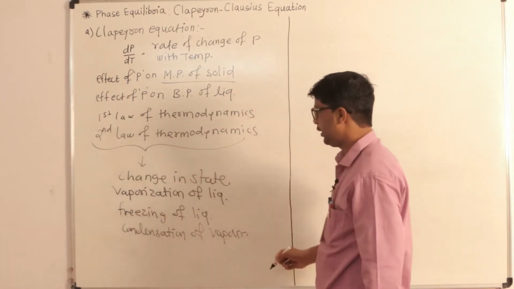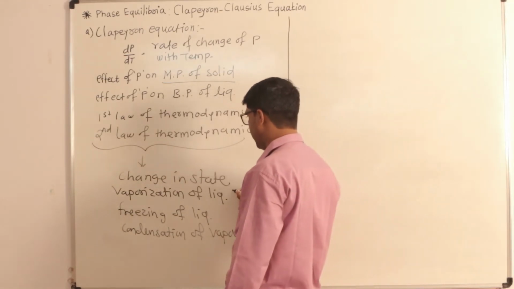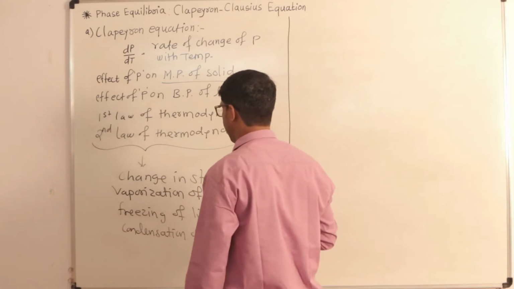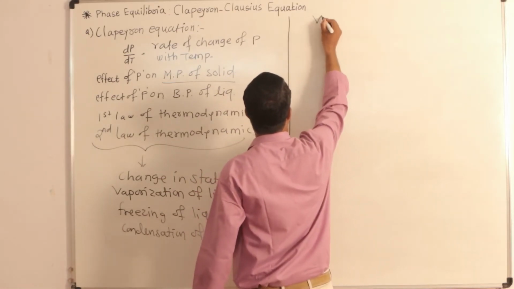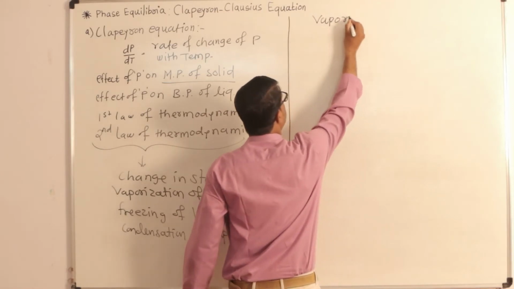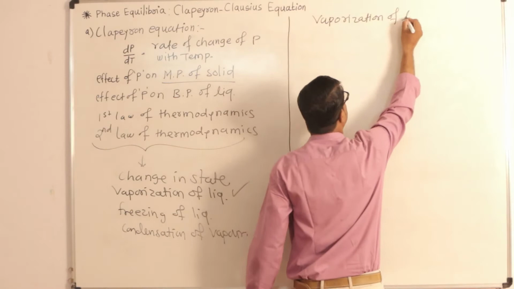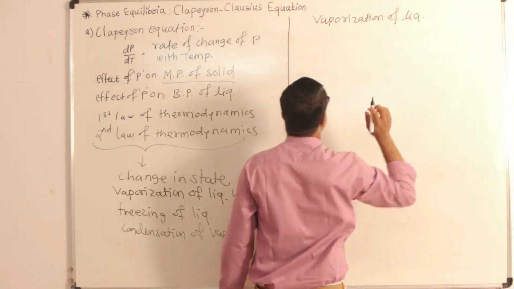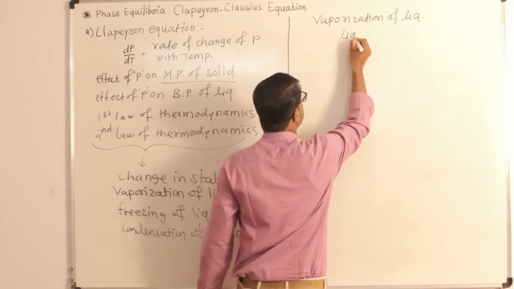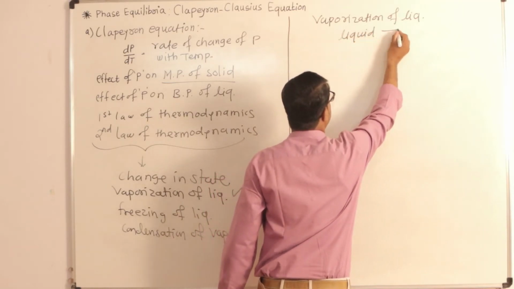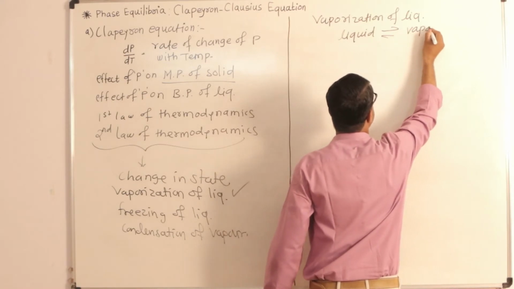Among these changes in state, Clapeyron considered the first phenomenon, vaporization of liquid. At any stage of this vaporization, the liquid phase is always in equilibrium with its vapor phase.